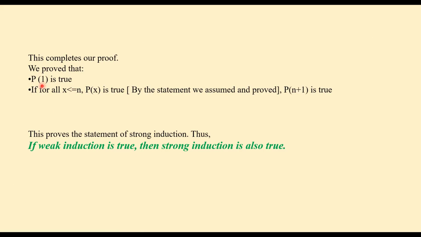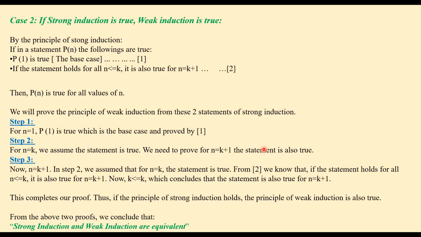These 2 statements are essentially the statements of strong induction. So these prove the statements of strong induction. Thus, if weak induction is true, then strong induction is also true. From here, we have proved strong induction by assuming weak induction is true. So our first proof is done. Next, we are going to the next step: if strong induction is true, then weak induction is also true.